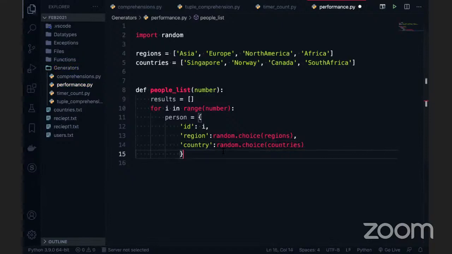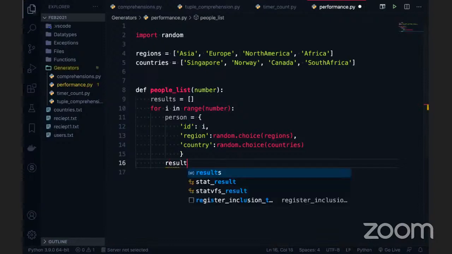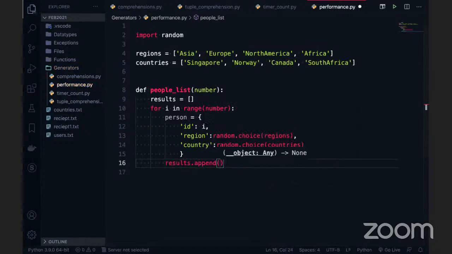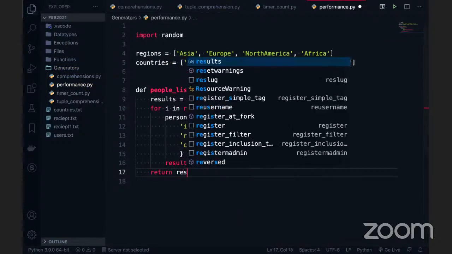So the person is there. Now finally I'm going to add this to the result. So results is a list, and I can append each dictionary's data. Is it possible? Can I add a dictionary as an item in the list? It is possible. So finally this function should return some data. If you want, you can return, or if you want, you can print. I want to return it, so I say that.